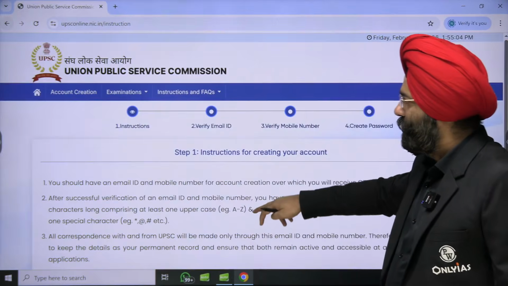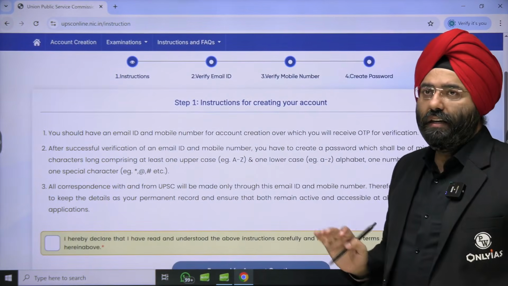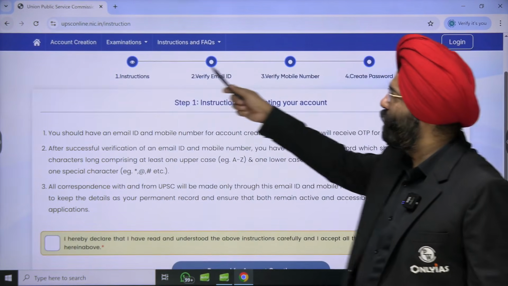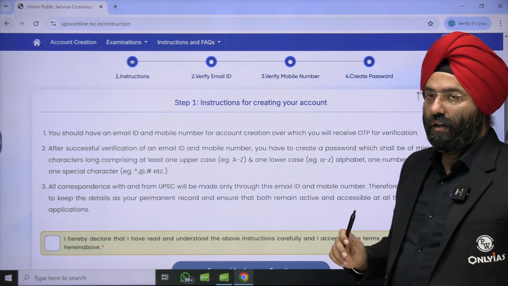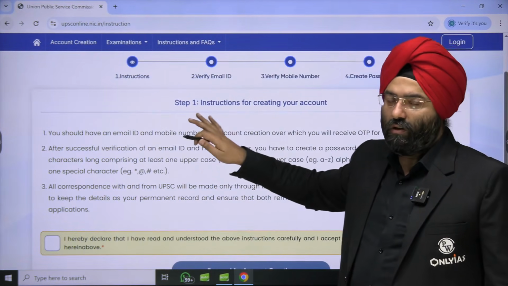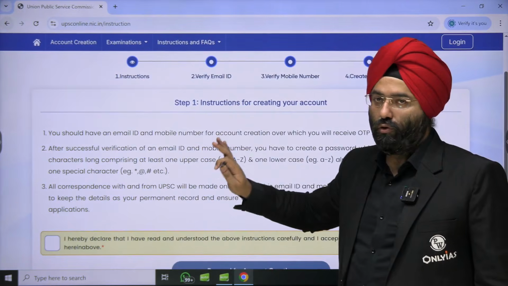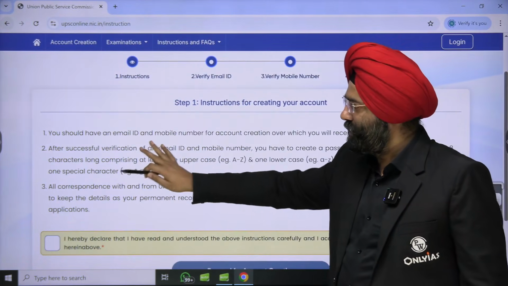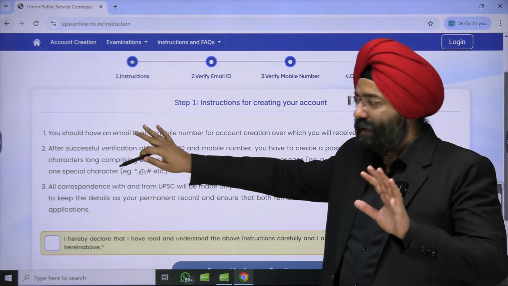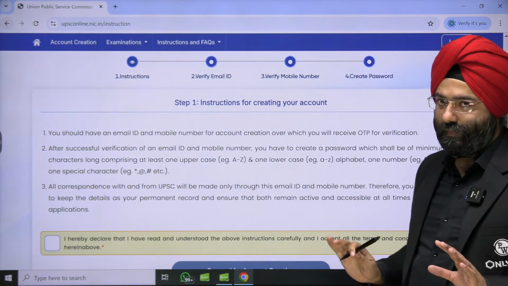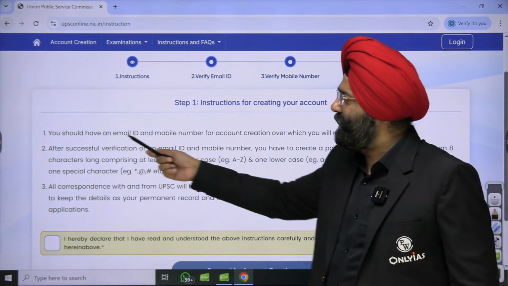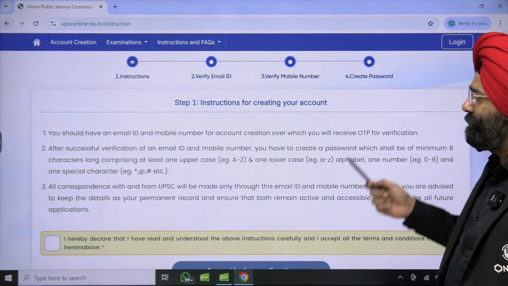See, do you realize the moment I click here, there are 4 steps over here also. I cannot put my live phone number, and I've also taken screenshots here, which I'm going to show you. First is the instruction. That means you have to read everything that is present here, right? Like you should have an email ID and mobile number for the account verification. That means you should have a proper email ID.